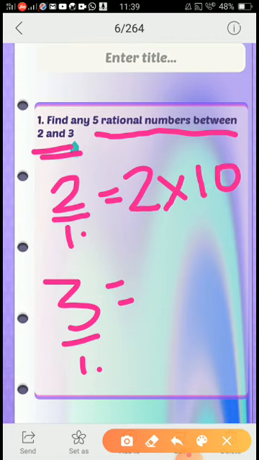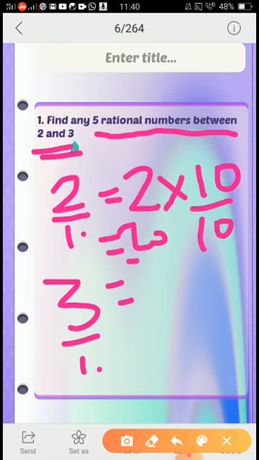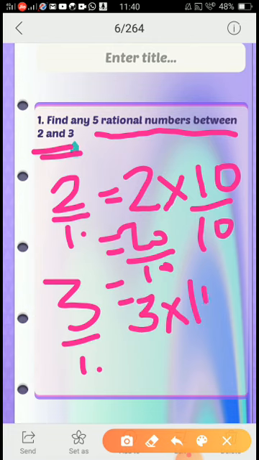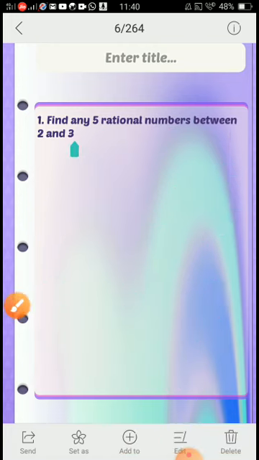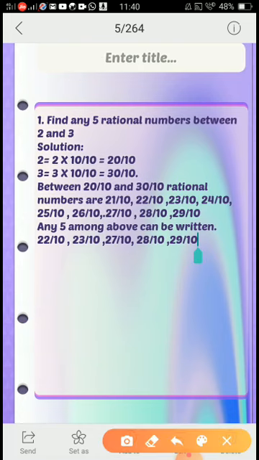I'm just writing it as 10 by 10. 10 by 10 is 1. So 2 into 1 is 2 itself. So I'll get 20 by 10. Same, 3 by 1 I can write as 3 into 10 by 10. That means I'll get 30 by 10. Clear? See, I have written 2 as 2 into 10 by 10, and 3 as 3 into 10 by 10.